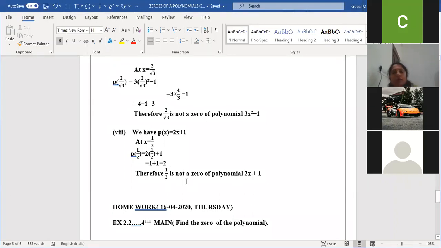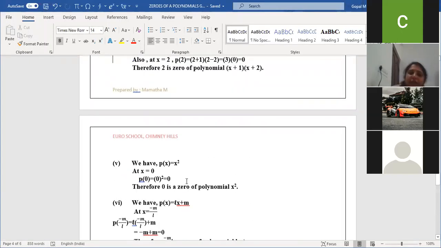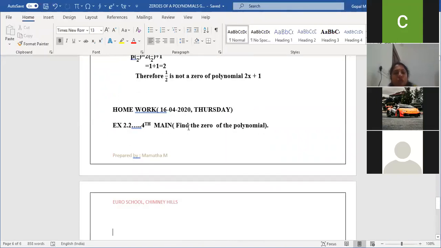Yes, ma'am. Any doubt in today's class? No, ma'am. When you are writing the classwork, please try to do it on your own. Fourth main, same type of question. Exercise 2.2, fourth main. Just find a zero of the polynomial, just like in the example I explained, children.